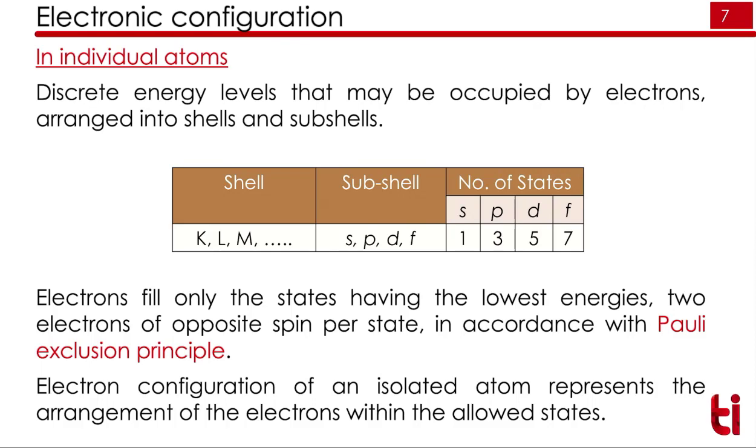This is very important: we can have 2 electrons with opposite spin. Remember that the spin should be opposite, and this is in accordance with Pauli's exclusion principle. Pauli's principle states that no 2 electrons having the same spin can be in the same energy state. So to have minimum energy, they should have opposite spin. The electronic configuration of each atom represents the arrangement of electrons in the allowed states.